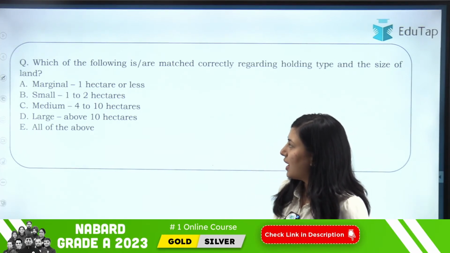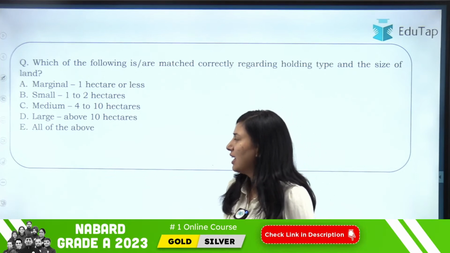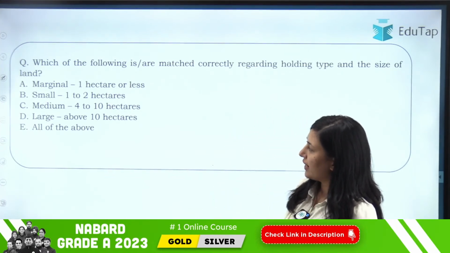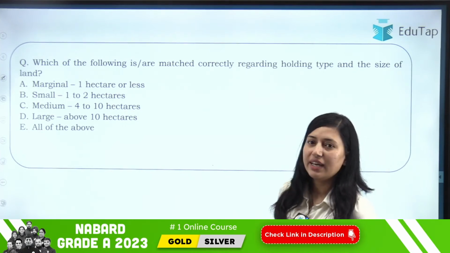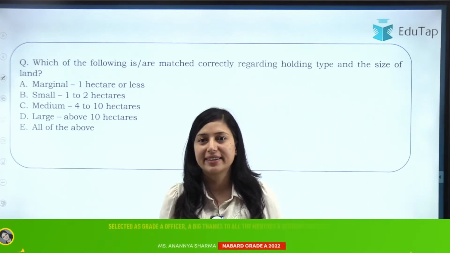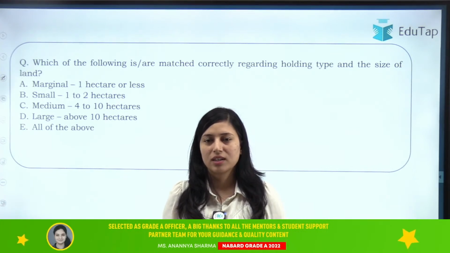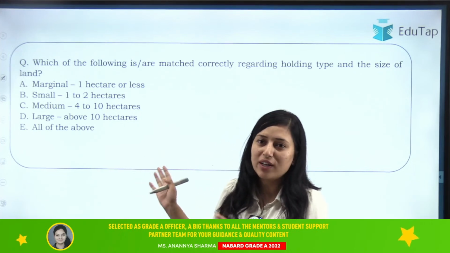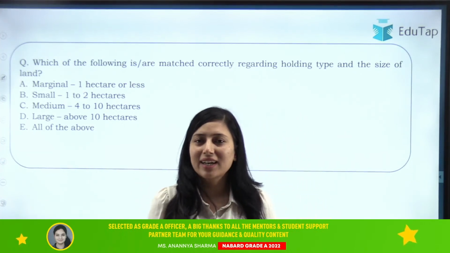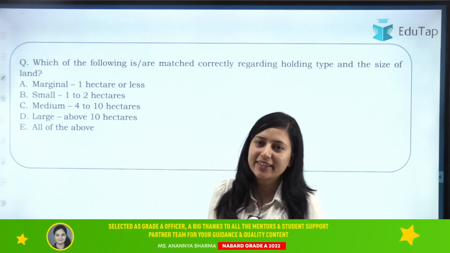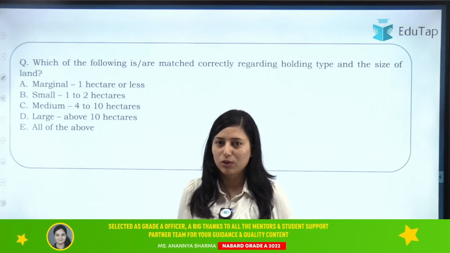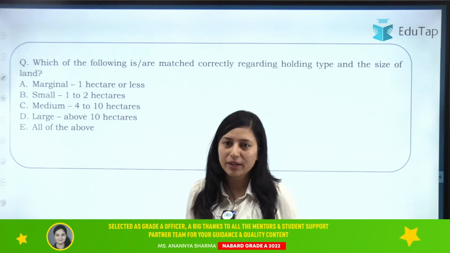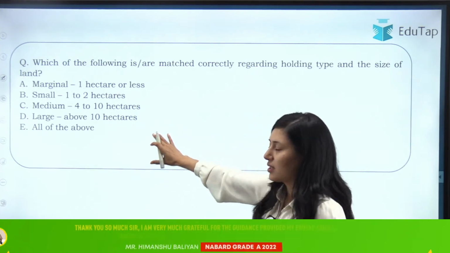Your options are given: marginal, which is 1 hectare or less; small, 1 to 2 hectares; medium, 4 to 10 hectares; large, above 10 hectares; and E, all of the above. So what will be the right answer here? You all should try to answer this question. Don't hesitate in writing down the answer in the chat box, because if you write the answer, you will somehow remember it.